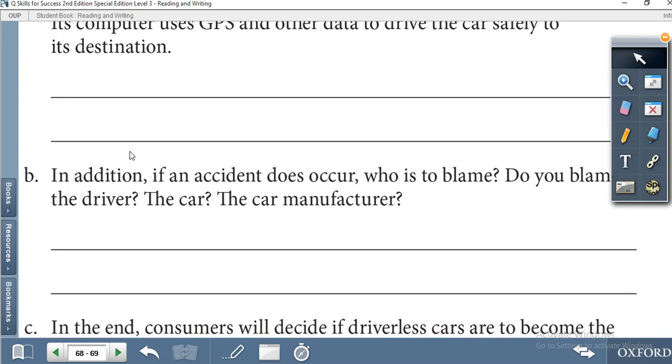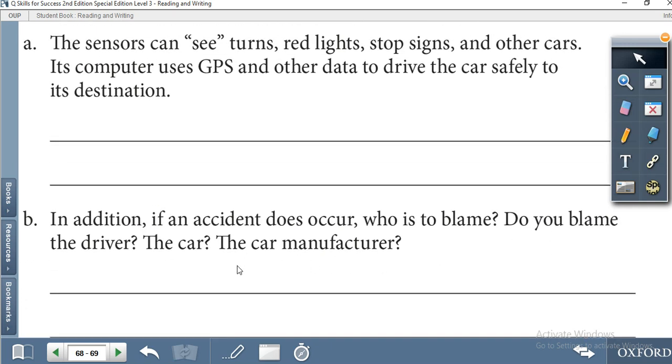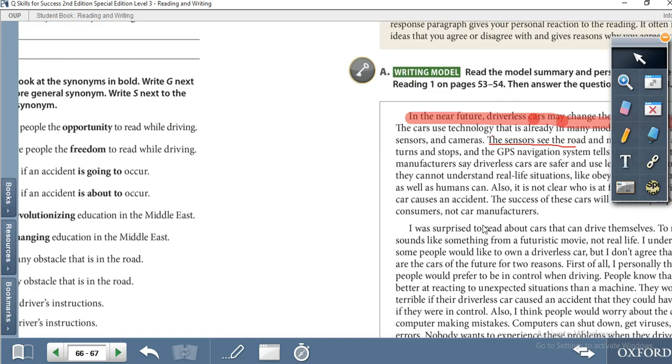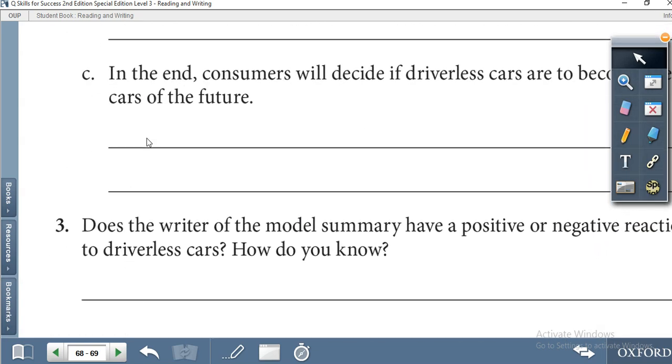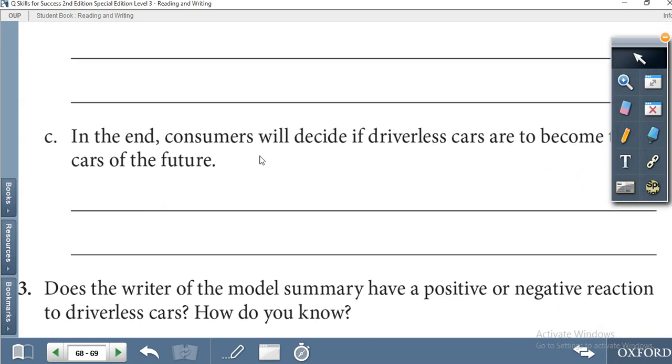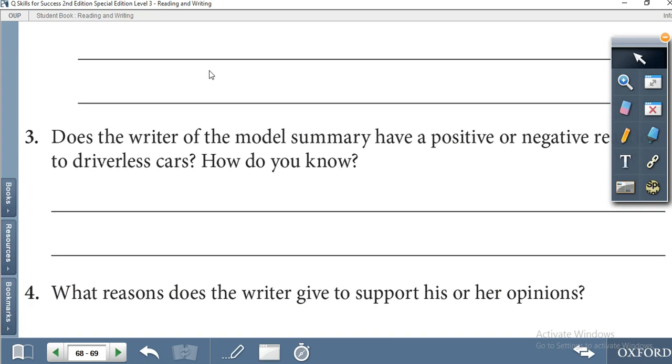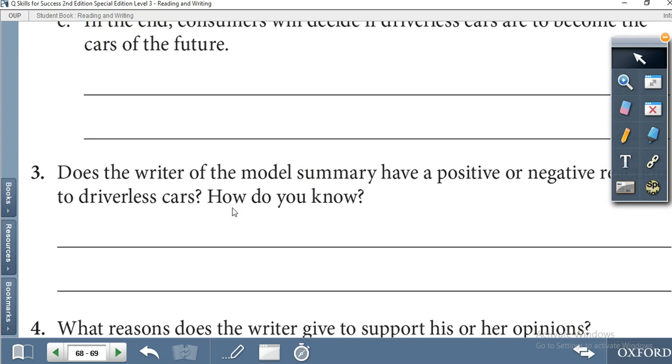Then B, the same is the case. This sentence is longer. In addition, if an accident does occur, who is to blame? Do you blame the driver, the car manufacturer? So this one is a longer sentence. You have to find the shorter, summarized sentence here. The same is the case with C. Read this sentence. This one is a longer sentence, but it is summarized in the paragraph. You have to go back and do it.